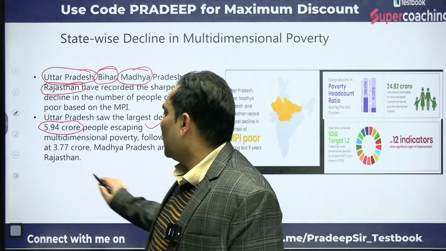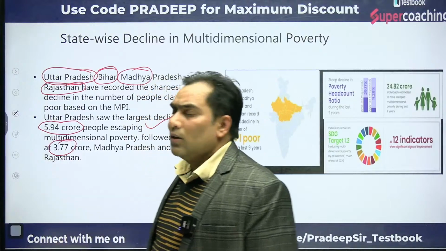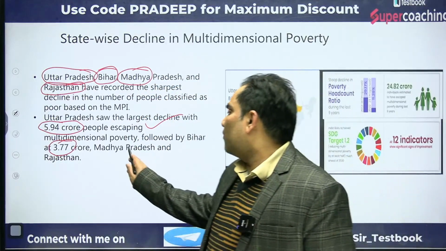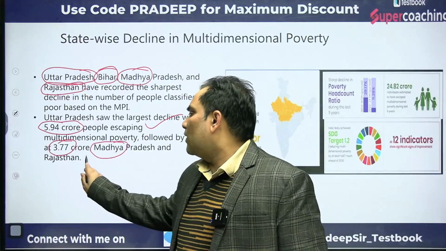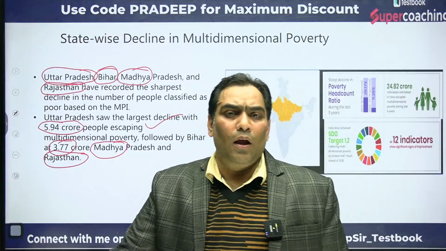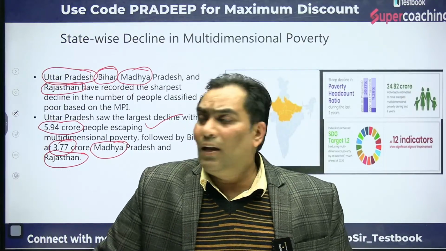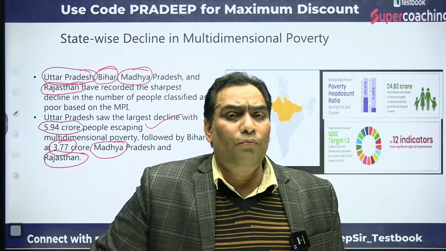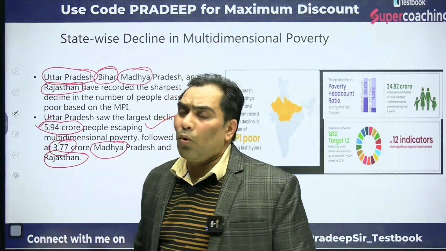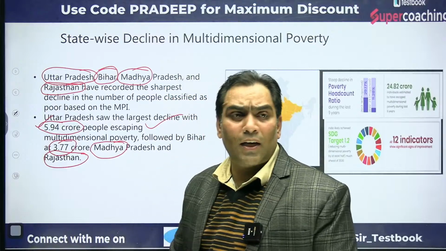In Bihar, 3.77 crore people have escaped from poverty, and after that it is Madhya Pradesh, and after that it is Rajasthan. Okay, so that means in UP, in just 9 years, 5 crore people, or almost 6 crore, 5.94 crore people have escaped from the multidimensional poverty.